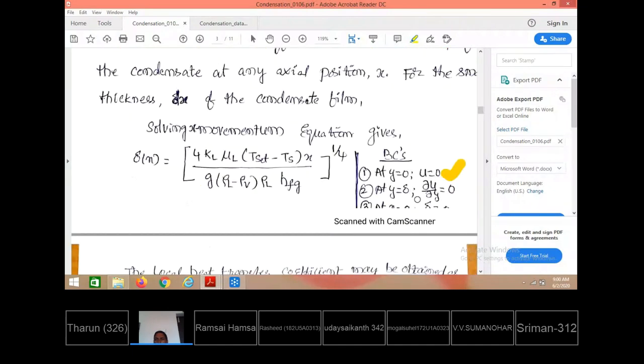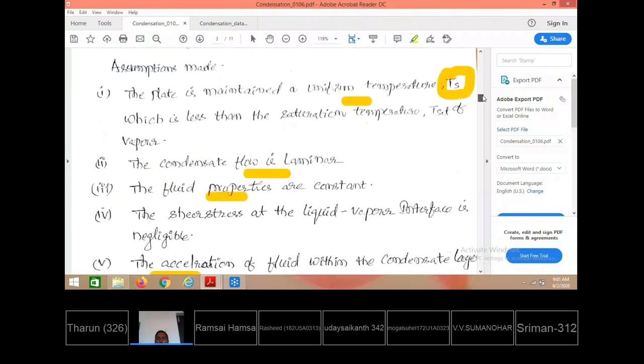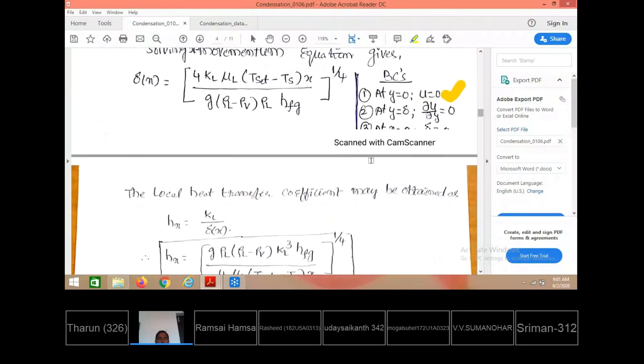And at x equal to 0, delta equal to 0. At x equal to 0, this is the top point. So what is the boundary layer thickness? There is no thickness developed here, so the point just matches with the plate surface. There is no boundary layer development. At x equal to 0, boundary layer thickness is 0. The momentum equation is solved subjected to these boundary conditions.